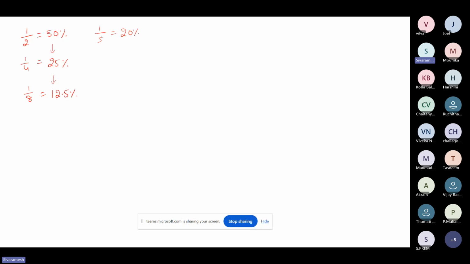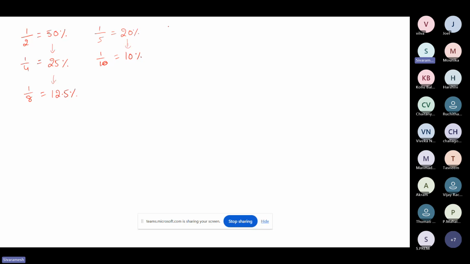Now let's come to 1 by 5. 1 by 5 means 20%, right? Now what if I'm talking about 10%? I need half of 20. Half of 20 is 10%. Now what is half of 1 by 5? Obviously it is 1 by 10. Yes, very good. So 1 by 10 value is nothing but 10%. The meaning of 1 by 10 is 10%.